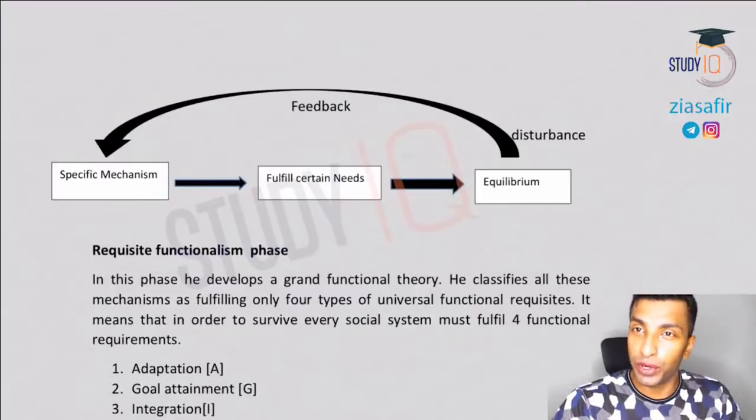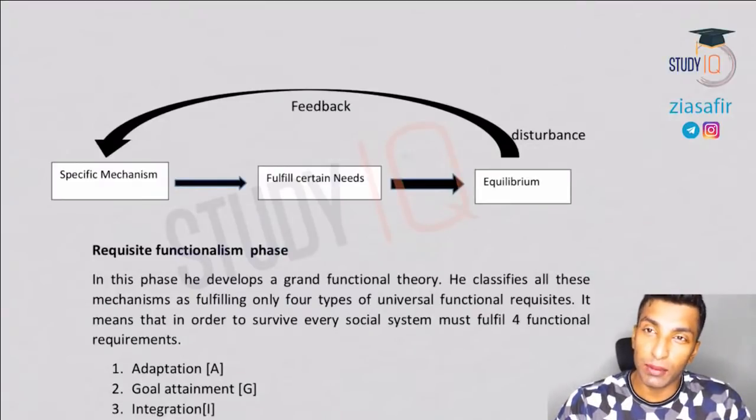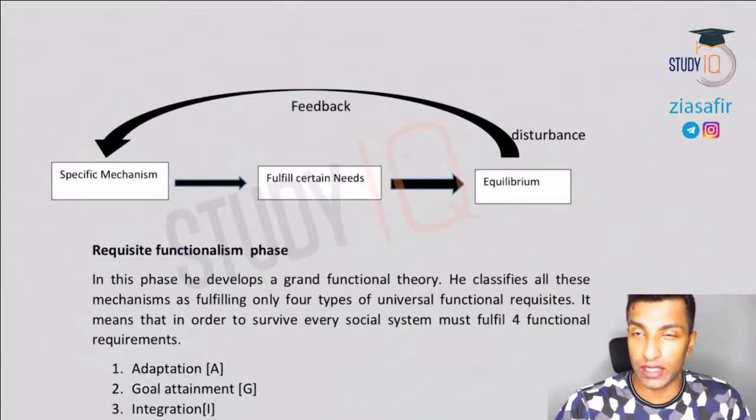In this session, we are going to continue with sociology and we are going to discuss a concept of moving equilibrium, which is given by Parsons.